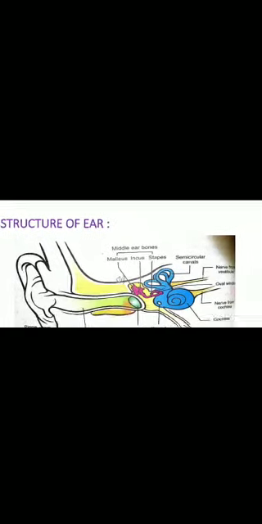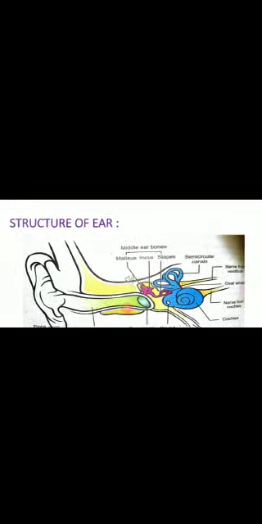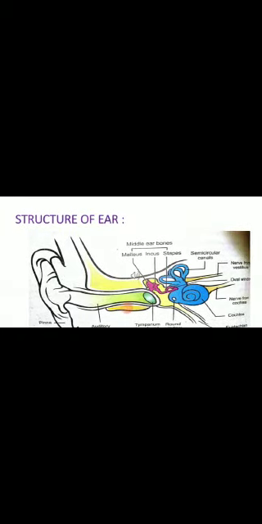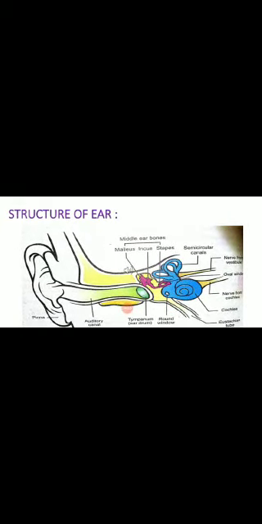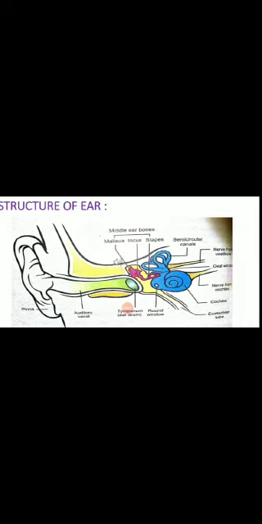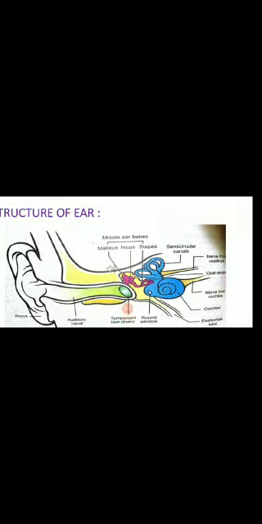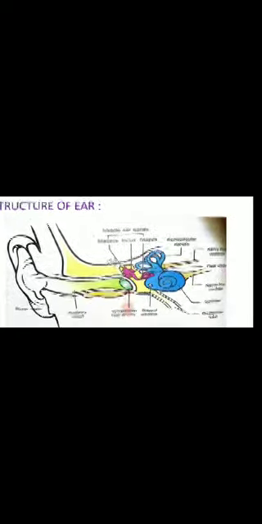In the auditory canal, wax glands are present that produce wax, and they maintain the moistness and the temperature of the external ear. The external ear ends at the eardrum, that is also called the tympanum.